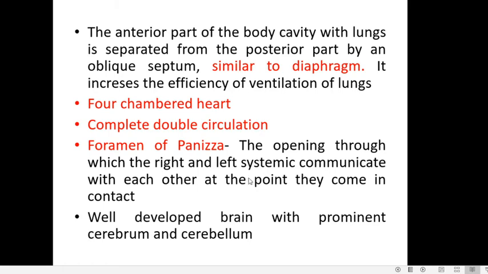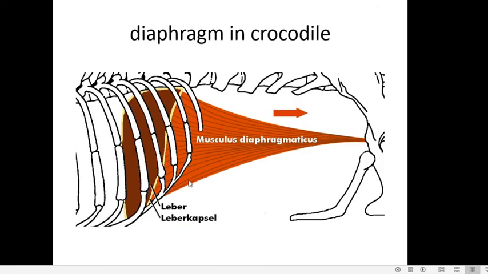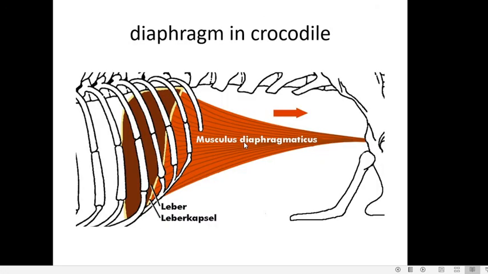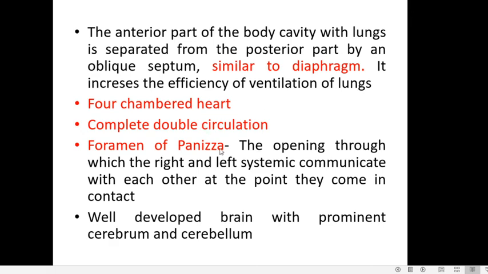As they emerge out from the heart, they will cross with each other. At the crossing point, there is an opening which connects them. That opening is called the foramen of Panizza. So here you can see the right and left systemics, they cross with each other and they are connected by a foramen which is called the foramen of Panizza, which will help in mixing of blood.